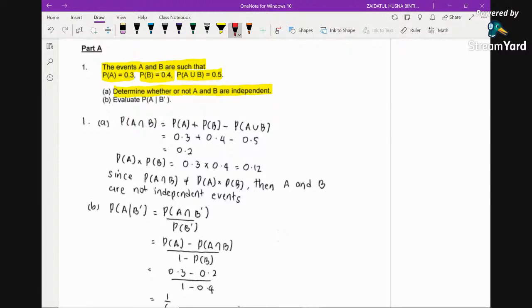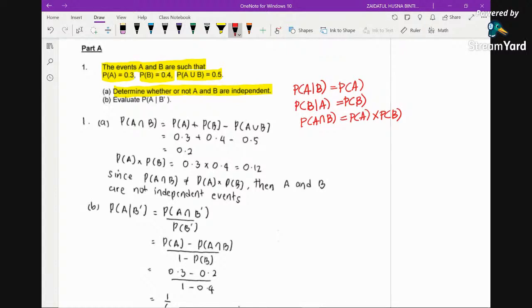If two events are independent, the occurrence of one event does not affect the occurrence of the other, whereby P(A given B) is equal to P(A), or P(B given A) equals P(B), or you may also use the intersection, whereby P(A intersect B) is equal to P(A) times P(B). To determine whether two events are independent, you may use any of these.